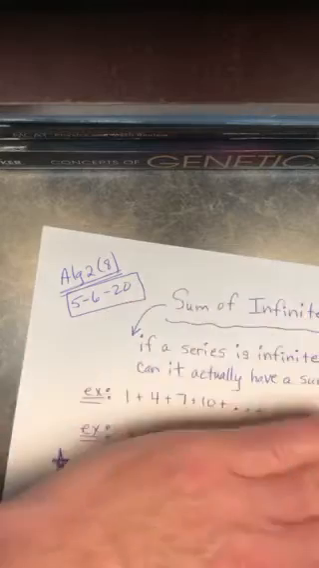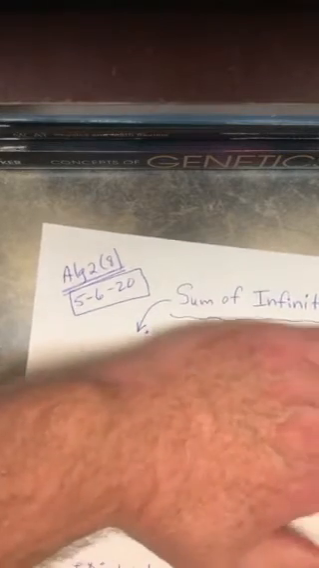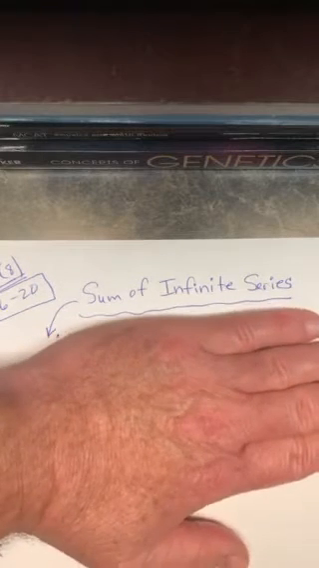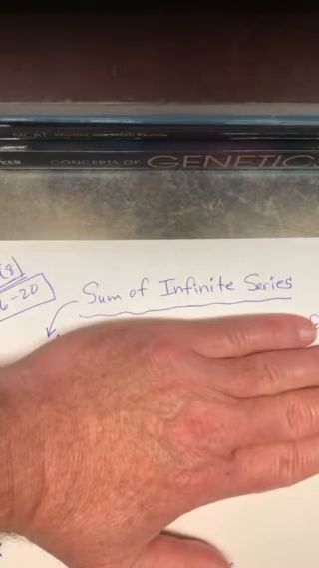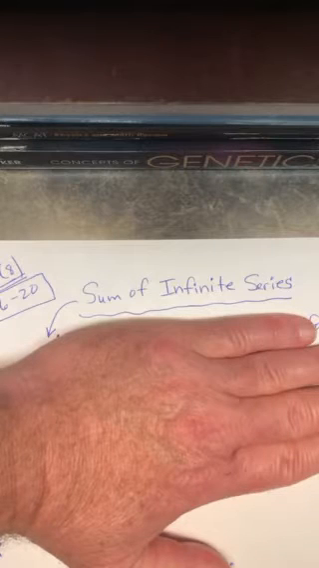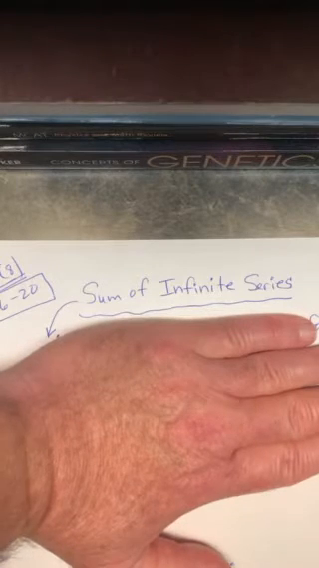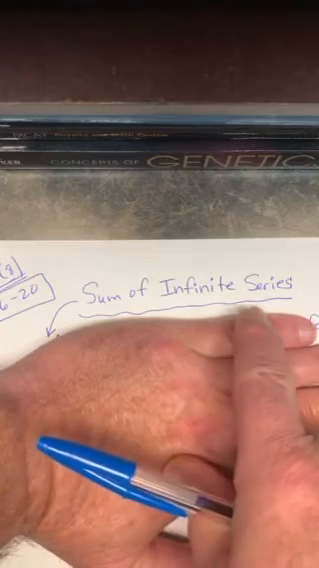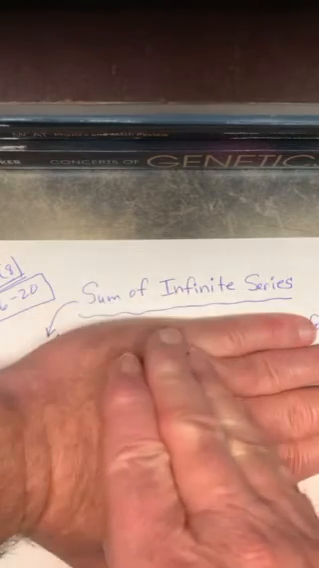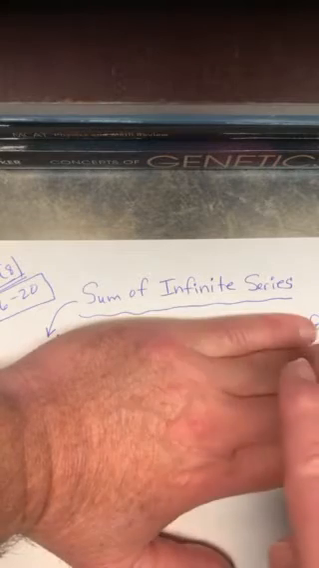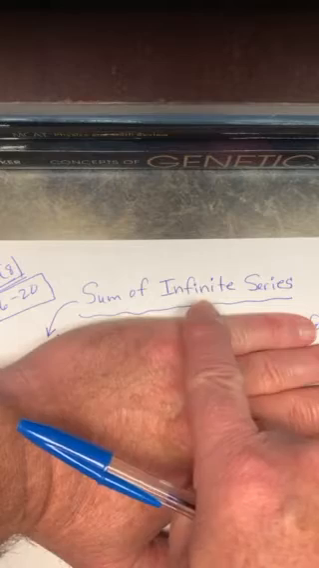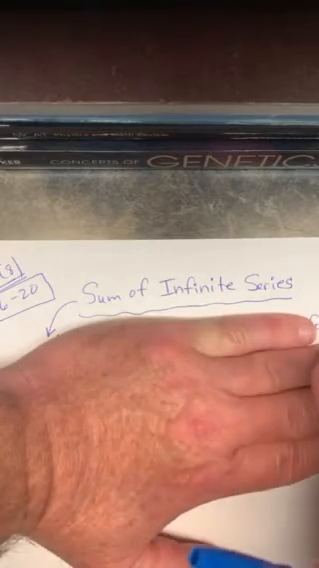The title of today's notes almost sounds like an oxymoron here. It says the sum of an infinite series. So sum of infinite series is our title. And again, think about what that says. If the series, which is a bunch of numbers, a number plus a number plus a number plus etc., if it's infinite and goes on forever, how could it actually have a sum?